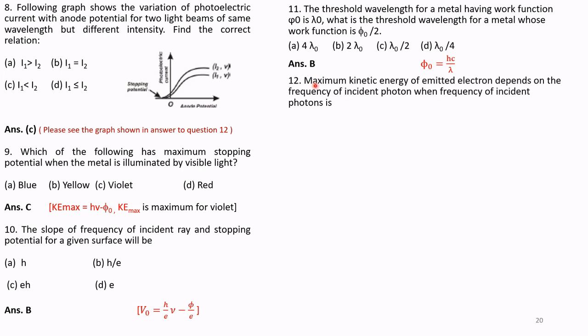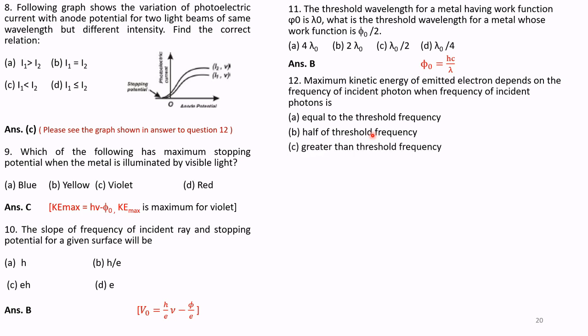Question number 12. Maximum kinetic energy of emitted electron depends upon the frequency of incident photon when frequency of incident photon is equal to the threshold frequency, half of the threshold frequency, greater than threshold frequency, or 1/3 of the threshold frequency. So kinetic energy depends on the frequency of radiation. The answer is part C, greater than the threshold frequency. This we have seen in the graph.